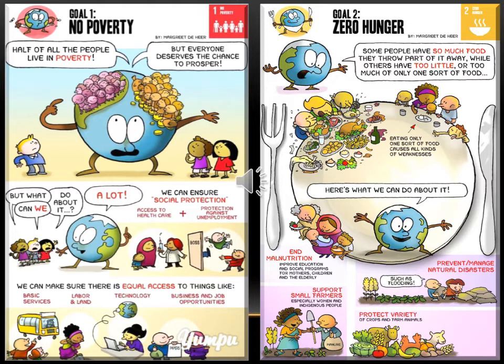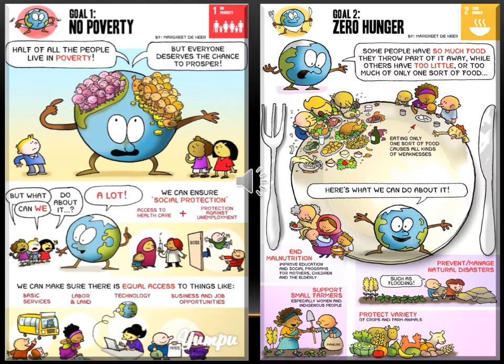The second one is zero hunger. That means in this goal, the UNICEF wants that by 2030 no person should die because of hunger. So each and every individual should get food on time, facilities on time, nutrition on time, diet on time.